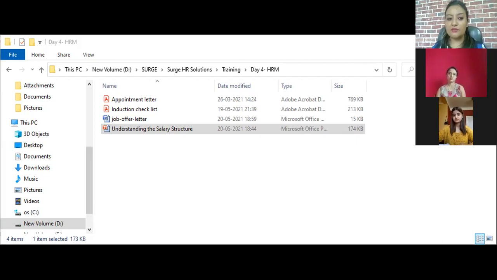Okay, and what is HRA? HRA or house rental allowance. It is an amount paid out to the employees by companies for expenses related to rented accommodation. It is the amount paid out to employees by companies for expenses related to their rented accommodation. That is HRA.